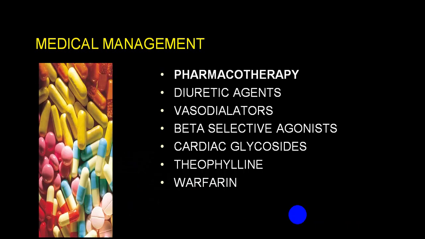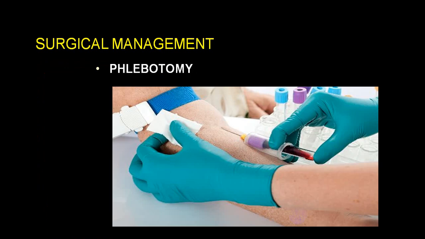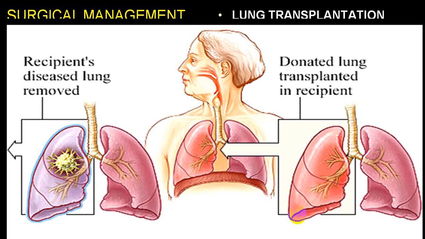So this is oxygen therapy. In pharmacotherapy: diuretics, vasodilators, beta-selective agonists, digoxin, theophylline, that is bronchodilators, and anticoagulants. This is phlebotomy.